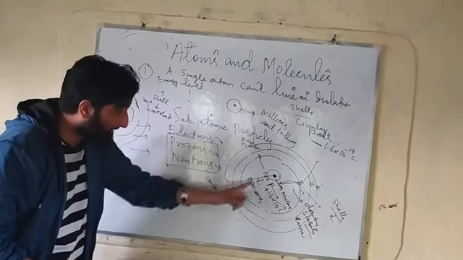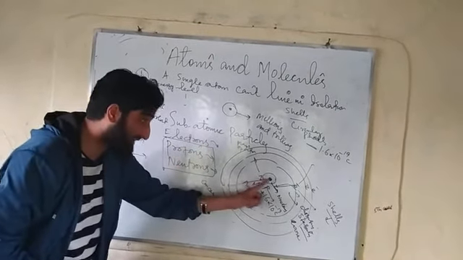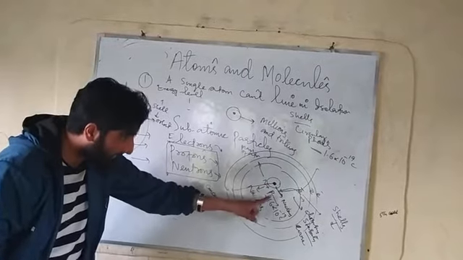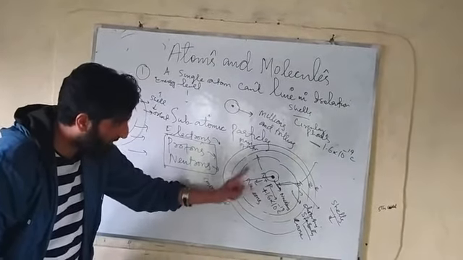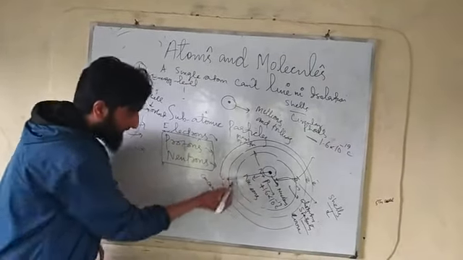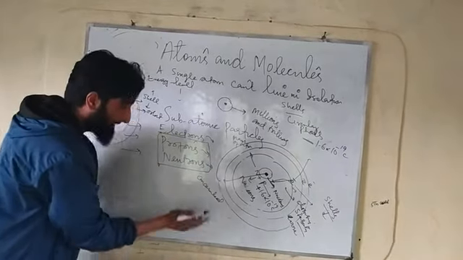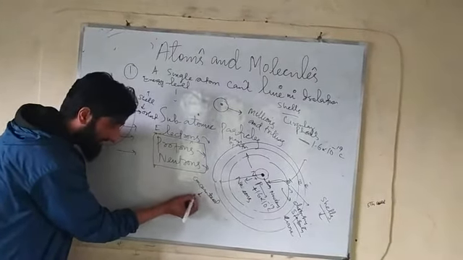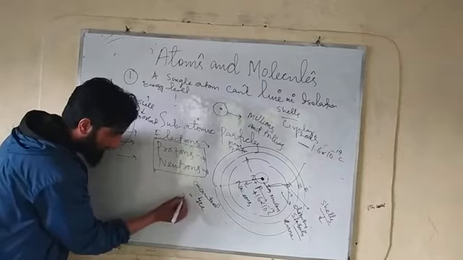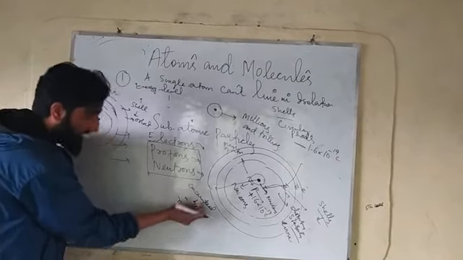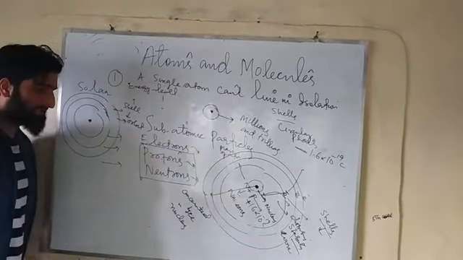I told you that the whole mass of the atom is concentrated in this nucleus, because the atom has mass because of the protons and because of the neutrons. That's why the whole mass of the atom is concentrated in the nucleus. This is a very important point here. Whole mass of the atom is concentrated in the nucleus.